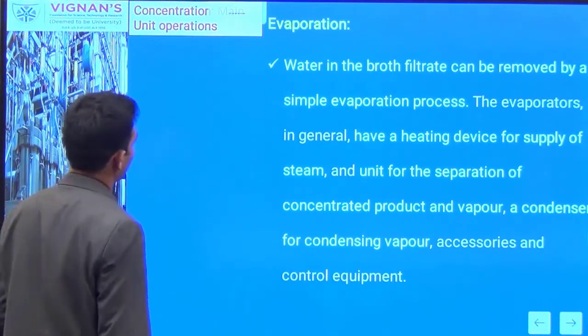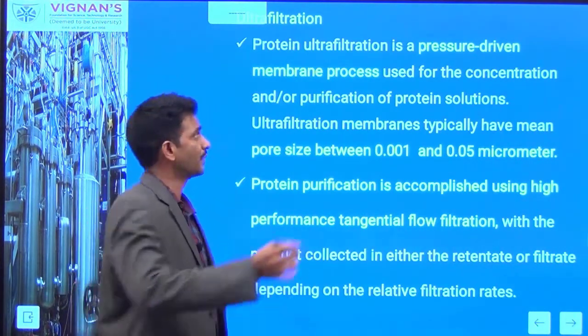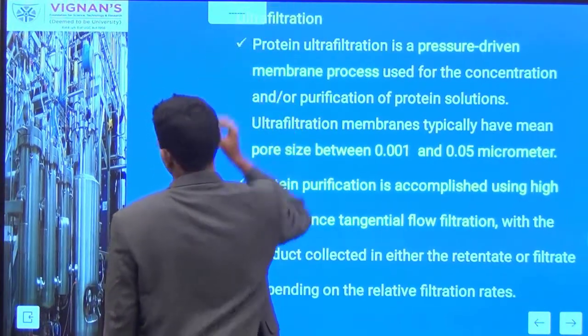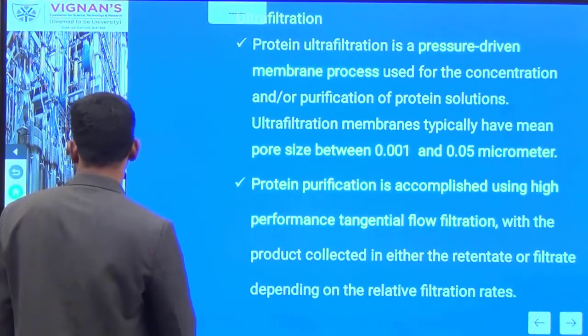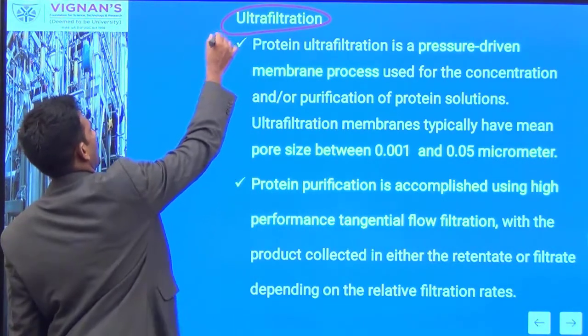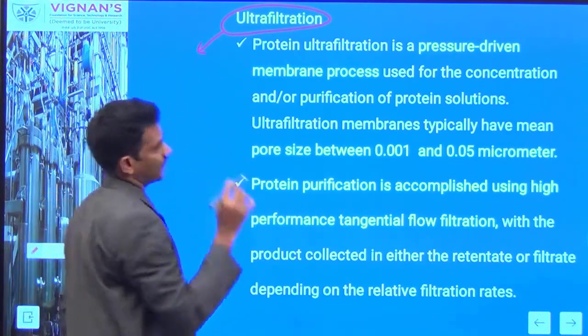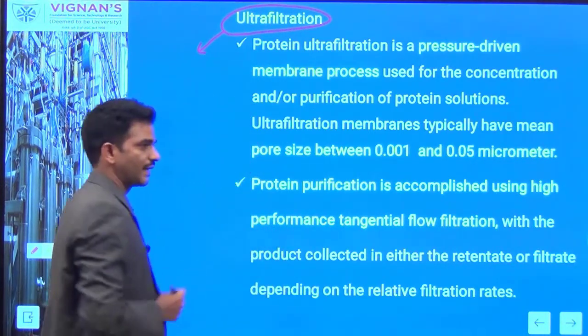And you can see the next method is the membrane-based separation method. Here we have represented the ultrafiltration method. This ultrafiltration method is the most important method for concentration of molecules. Ultrafiltration is a pressure-driven membrane-based separation process.